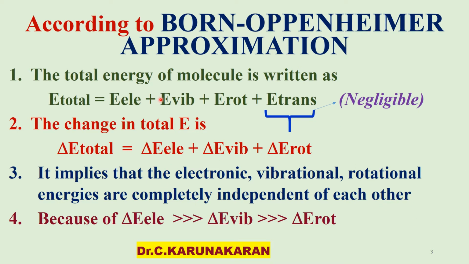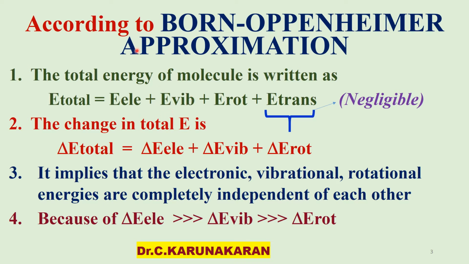Why? Because the electronic energy is very much larger than the vibrational energy, so it does not affect it.